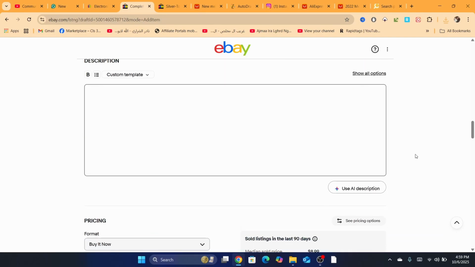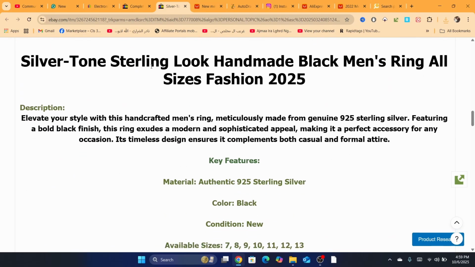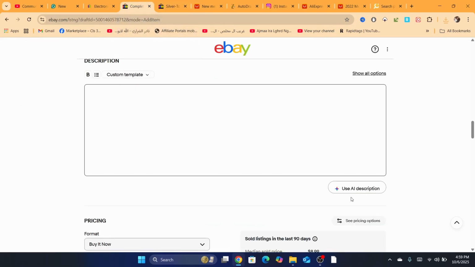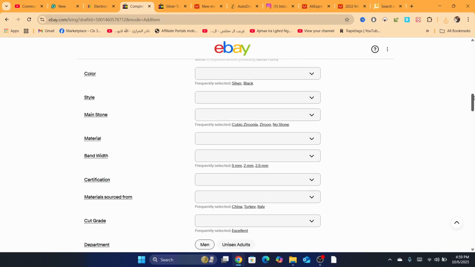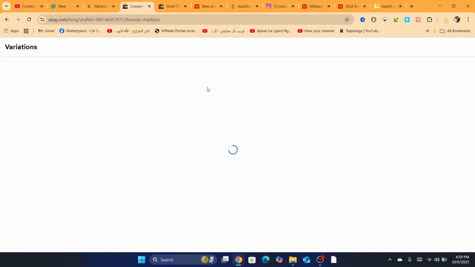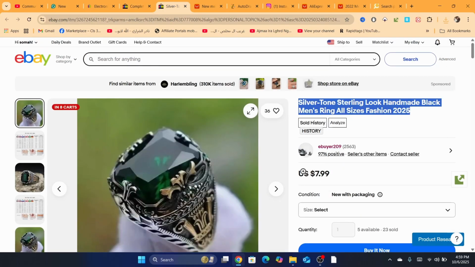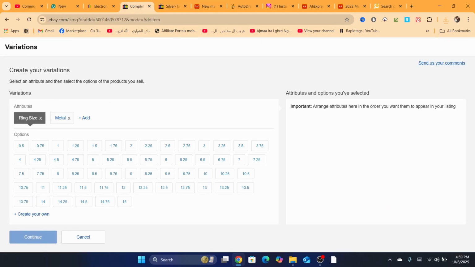And you want to enter the description here. If you don't have a description, you can just use the description from the seller's product page, or you can click on use AI description to generate a description for you. Now, here it says variations, and you want to click on edit. Because this ring comes with different sizes, you just need to click on variations, and here it says ring size. This ring size comes with 7, 8, 9, 10, 11, 12, and then click on continue.